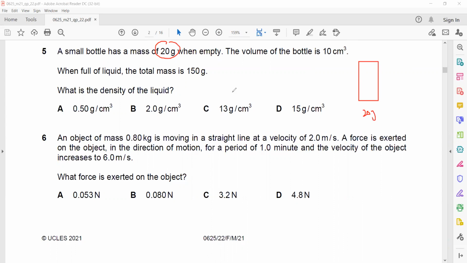They're asking what is the density of the liquid. To get the density, it is mass divided by volume. What about the mass of the liquid? The empty bottle is 20 and bottle plus liquid is 150. So the mass of the liquid inside is 150 minus 20, that's equal to 130. Divided by volume, which is 10. So 130 divided by 10, it will be 13 gram per centimeter cube. So C will be the right answer.